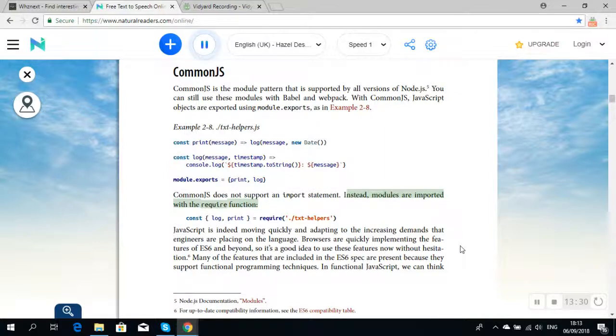Instead, modules are imported with the require function. const { log, print } = require("./text-helpers");